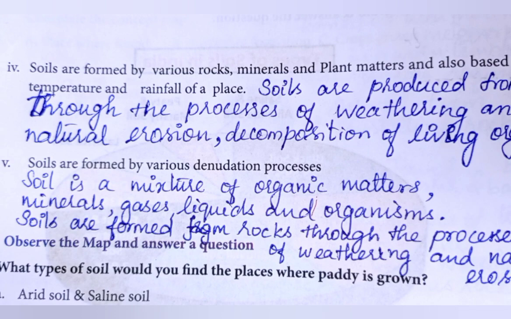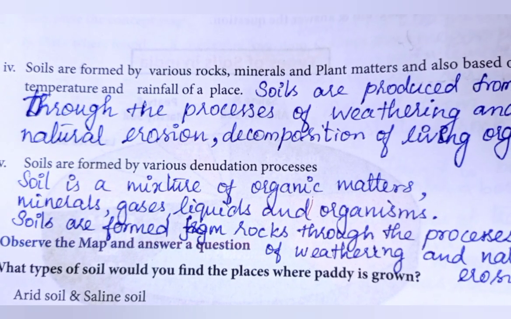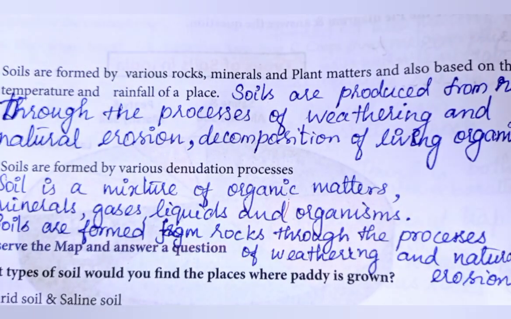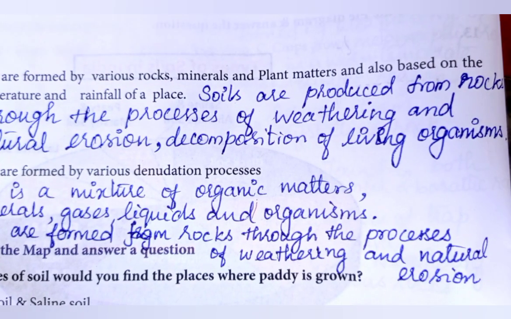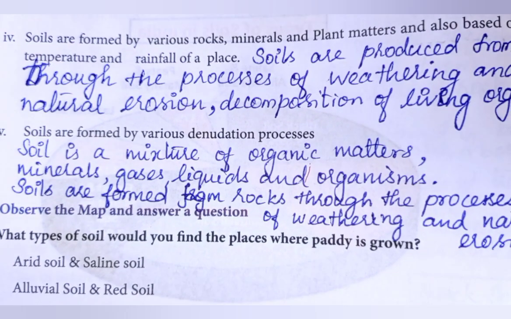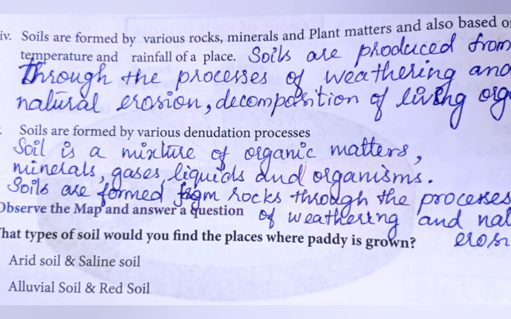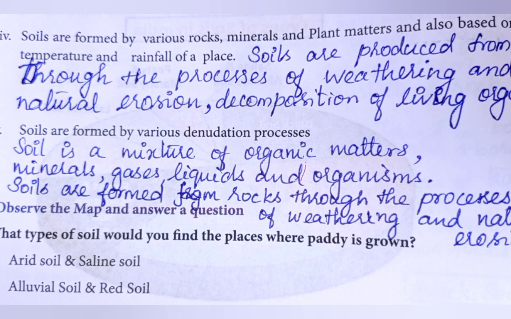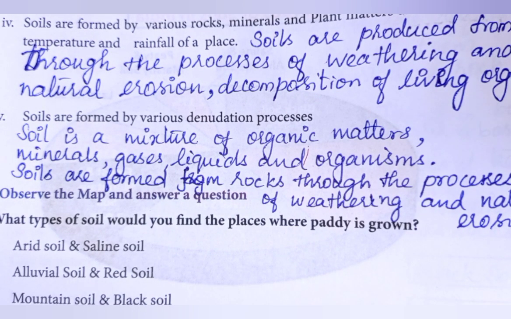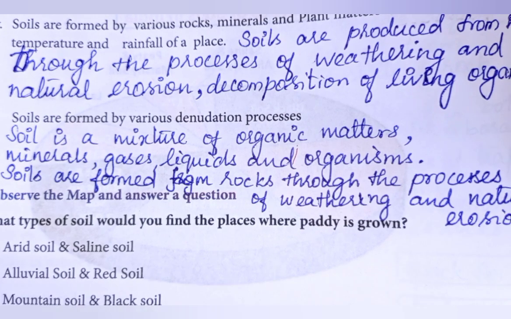Fourth question, soils are formed by various rocks, minerals and plant materials and also based on the temperature and rainfall of a place. Yes, soils are produced from rocks through the process of weathering and natural erosion, decomposition of living organisms. Fifth one, soils are formed by various denudation processes. Soil is a mixture of organic matters, minerals, gases, liquids and organisms. Soils are formed from rocks through the process of weathering and natural erosion.